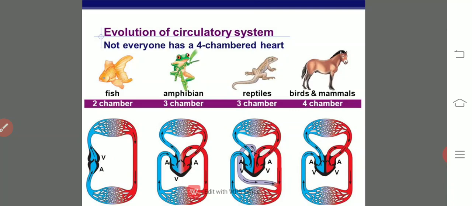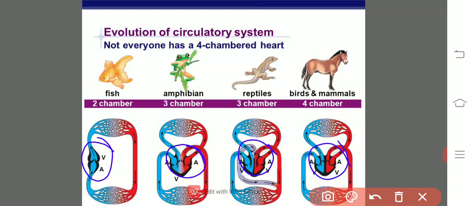Here we will see that in fish there is single circulation and a two chambered heart, whereas in amphibians a three chambered heart. In most reptiles there is a three chambered heart, but in some of them an incompletely divided four chambered heart. And in the case of mammals, it is a four chambered heart. Irrespective of the number of chambers in the heart, all of them show the closed type of circulatory system.